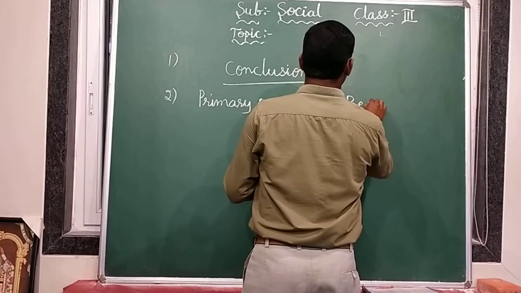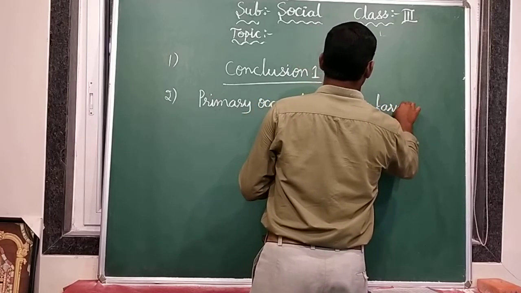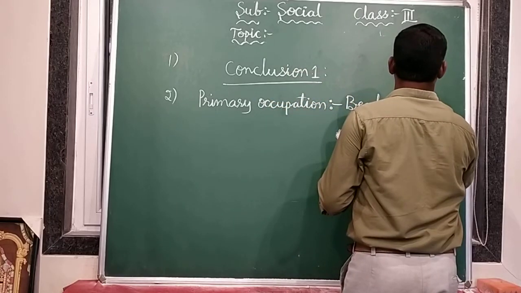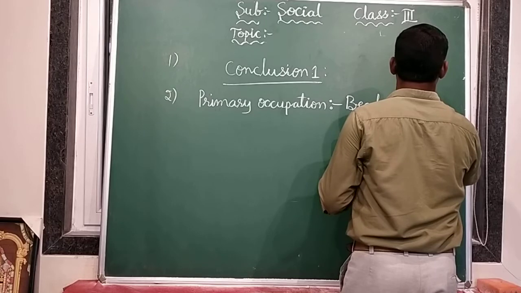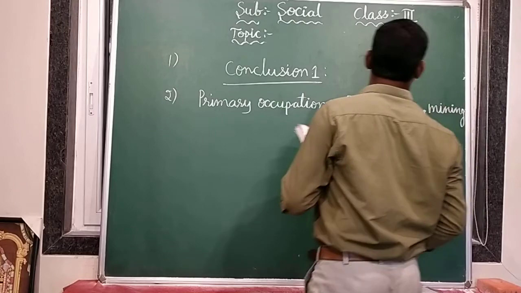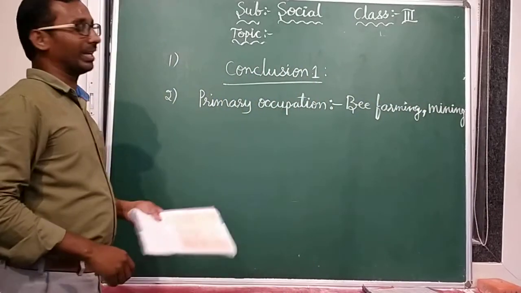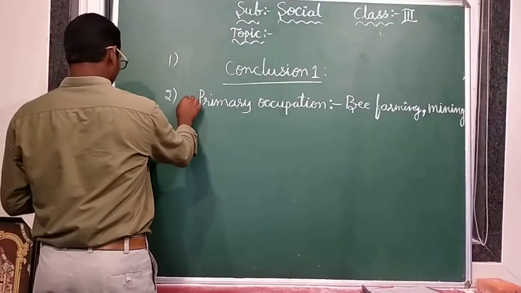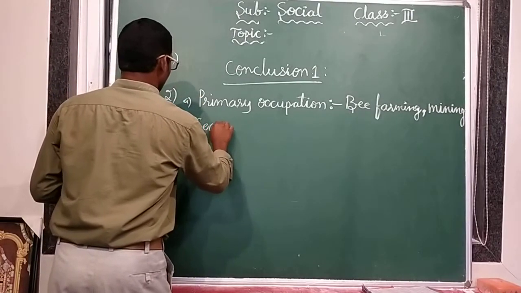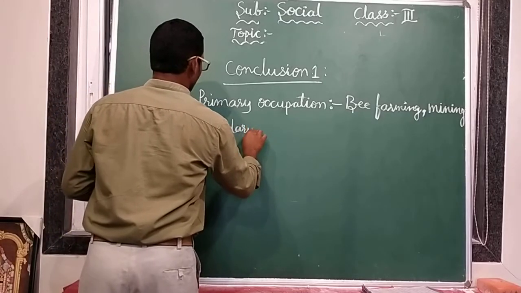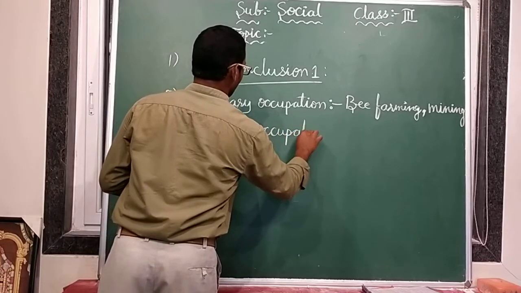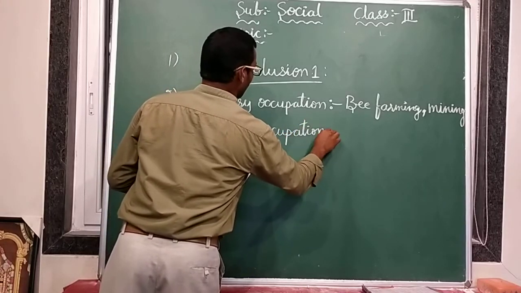Examples: what are they? Bee farming and mining. These are the two examples. And second one, secondary occupation.